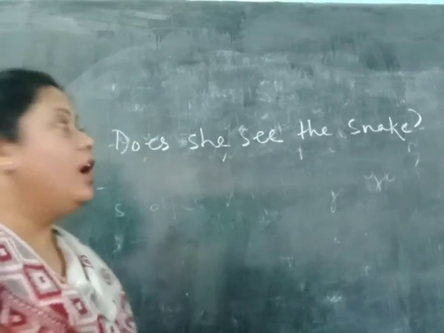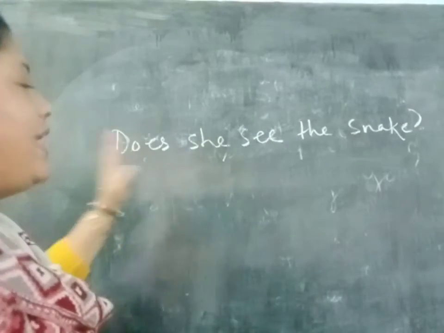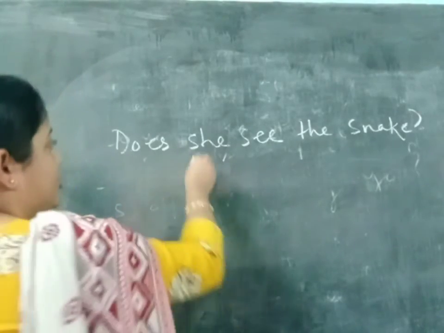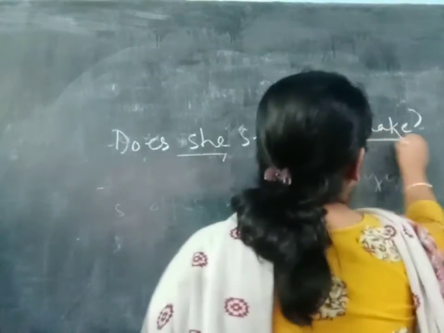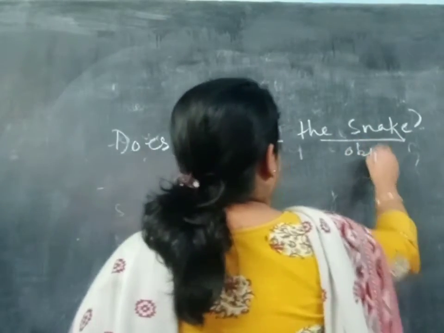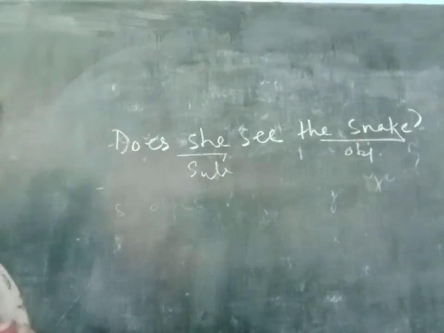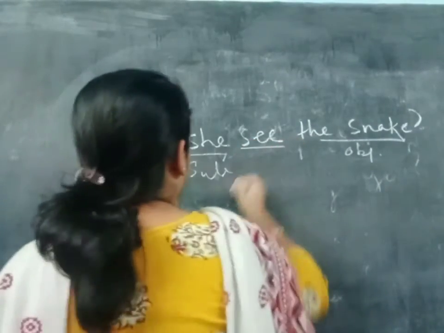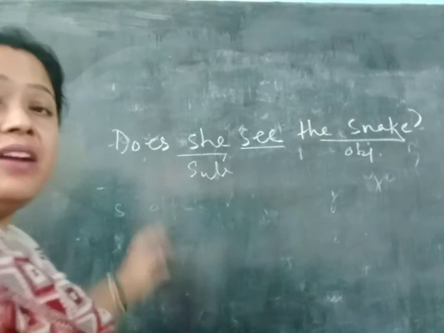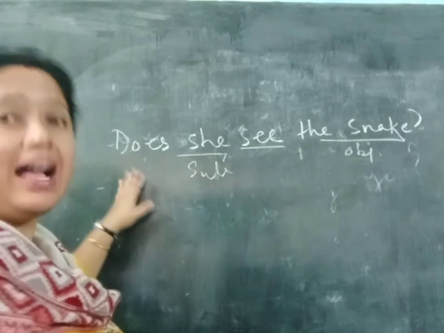What is that? Here, where is the verb? First I have told you subject, object and the verb. She is the subject, the snake is the object. And where is the verb here? The verb is see. And you can see the starting verb, the introductory verb, is does.